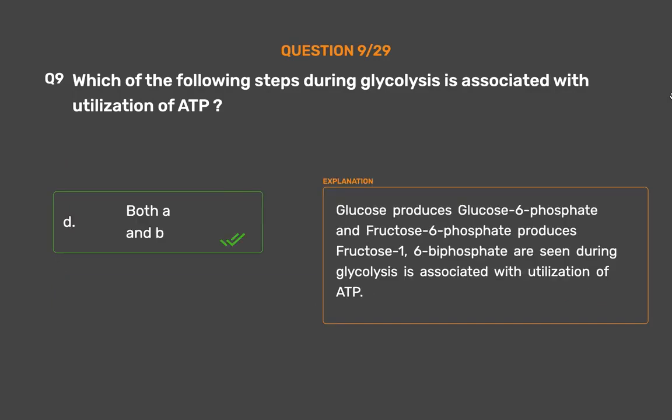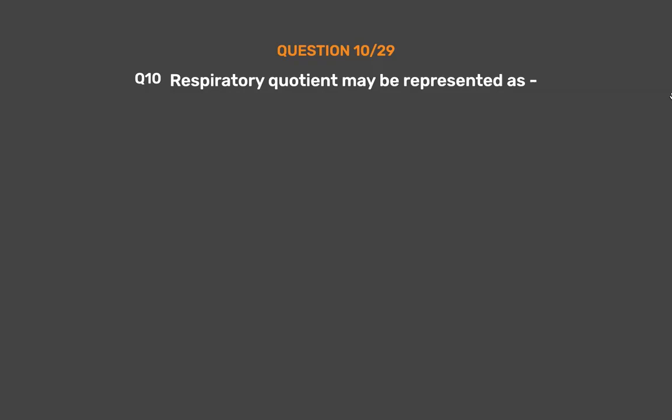Both A and B. Glucose produces glucose 6-phosphate and fructose 6-phosphate produces fructose 1,6-biphosphate are seen during glycolysis is associated with utilization of ATP.